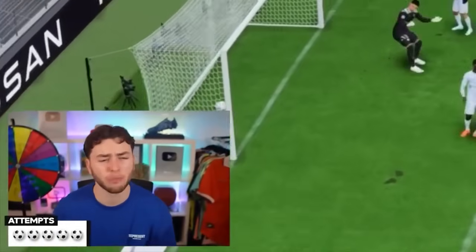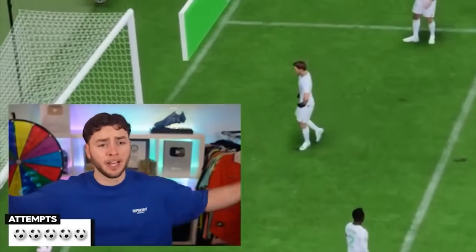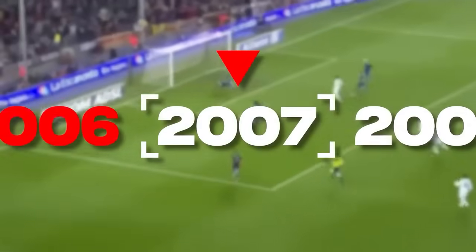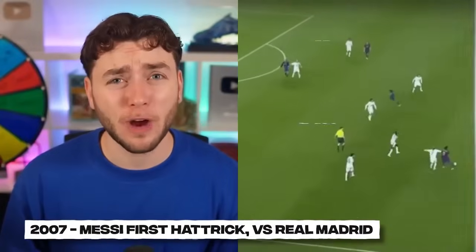I don't care. I'm scoring. I can't get past the keeper. It's impossible. Moving on to 2007 is when Messi scored his first hat-trick, and it was against Real Madrid.